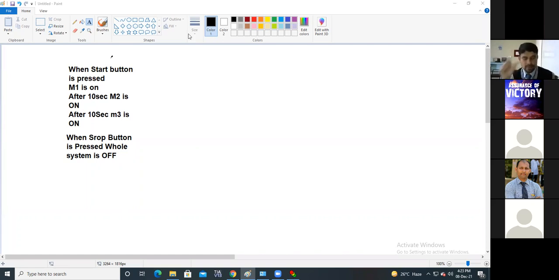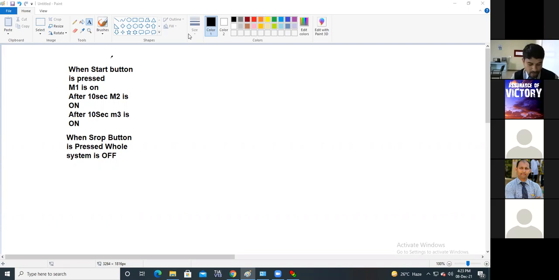This is the first thing. After that, %IX0.1 is your stop button. Okay, the first three conditions are satisfied here. When the start button is pressed, M1 is on. After 10 seconds, your M2 is turned on. After 10 seconds, M3 is turned on.